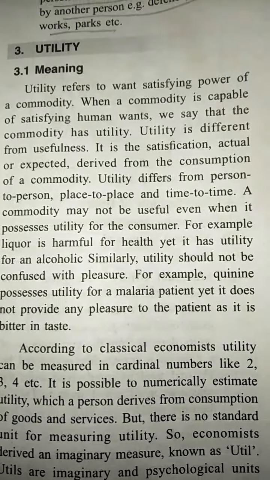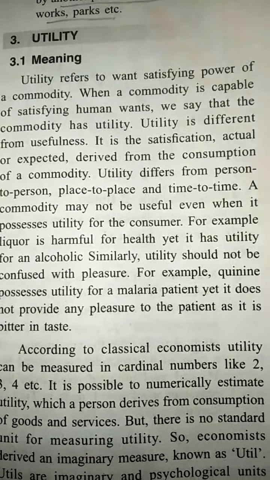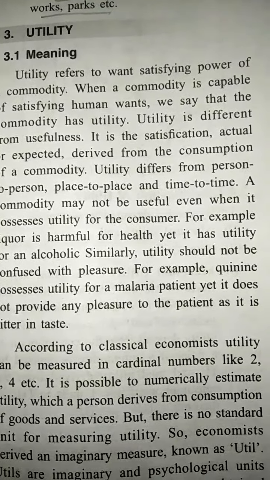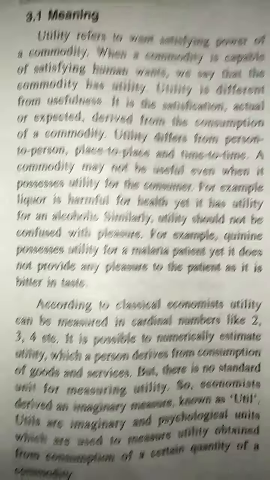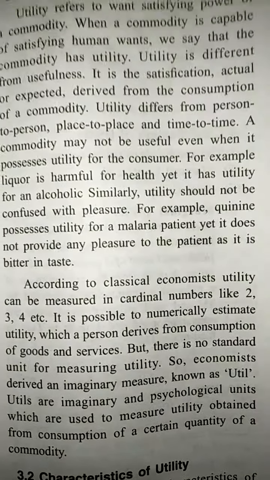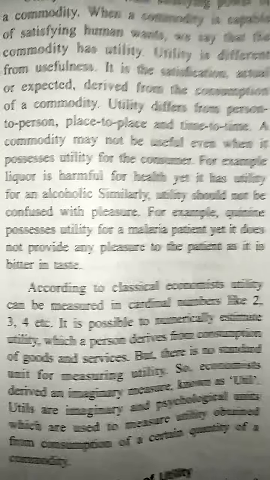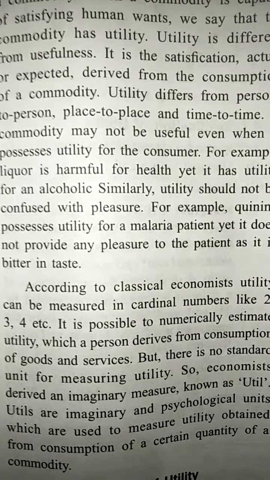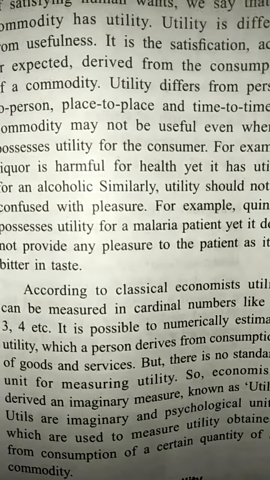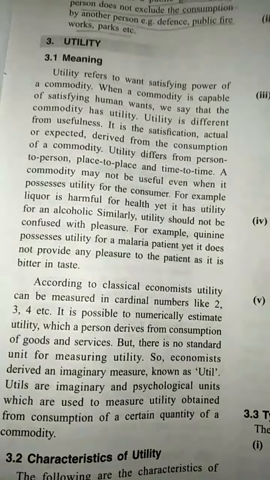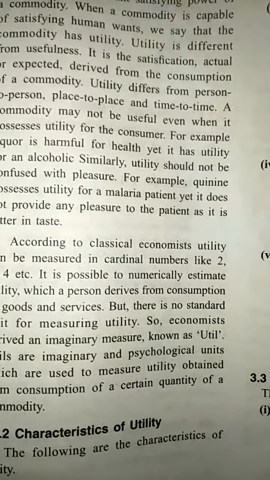According to classical economists, utility can be measured in cardinal numbers like 2, 3, 4. It is possible to numerically estimate the utility which a person derives from consumption of goods and services, but there is no standard unit for measuring utility. So economists derived an imaginary measure, known as util. Utils are imaginary and psychological units which are used to measure utility obtained from consumption of a certain quantity of a commodity.